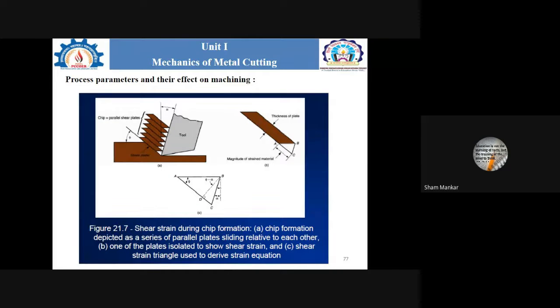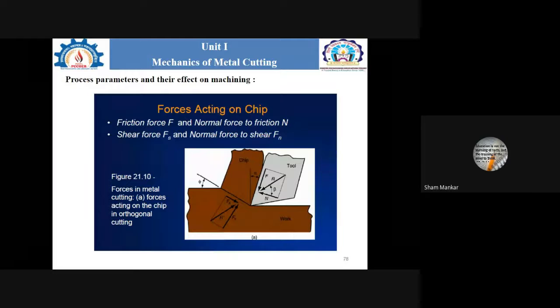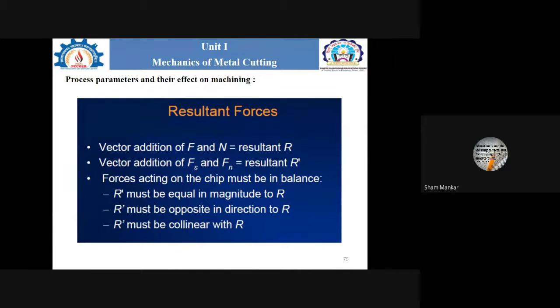Then there is the diagram which we already discussed for the shear strain during chip formation, with the help of the three diagrams A, B, C. We also discussed the different types of forces acting on the chip, and the resultant forces R and R dash.